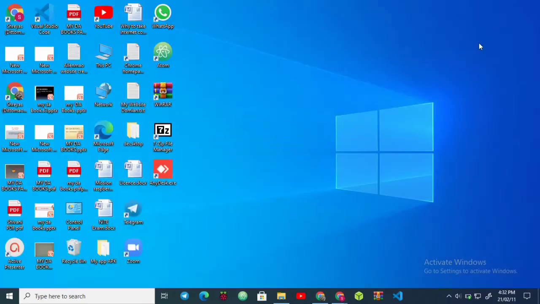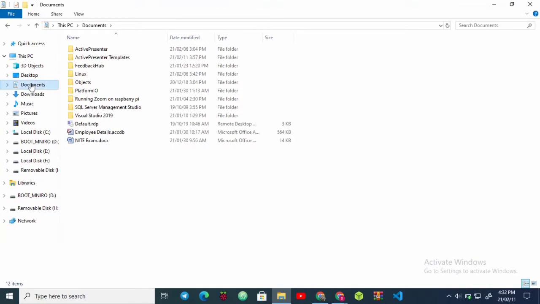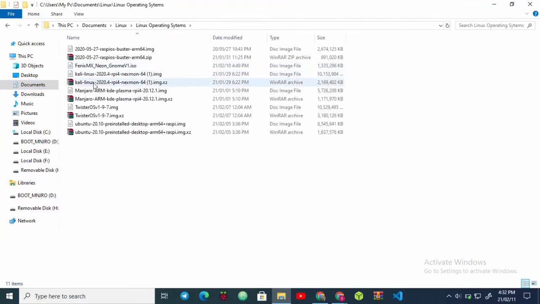After that, open your file browser. I have stored it in my Documents folder over here, Linux operating systems, and over here, Manjaro KDE Plasma. Extract it using the WinRAR archive. I have done it and it was successful. You will get a 5 gig 700 megabyte file. After that, let it be.